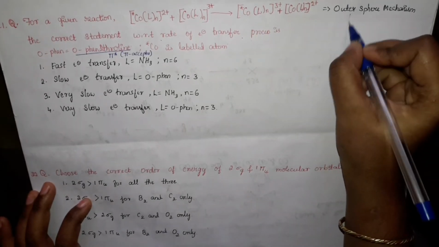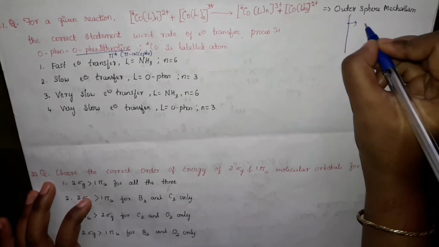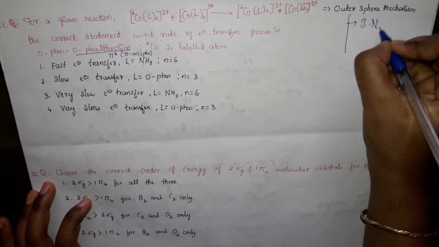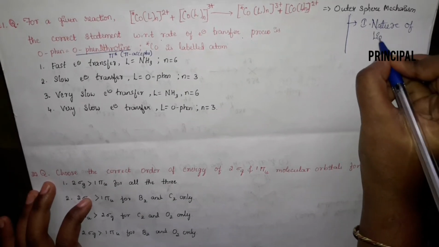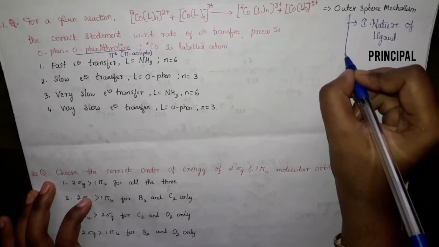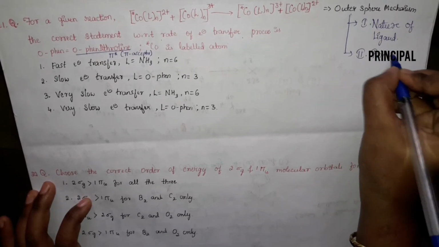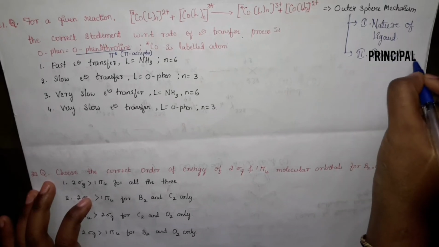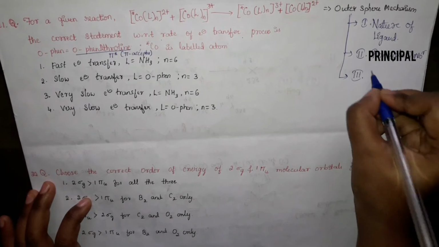This outer sphere mechanism depends on three factors. The first factor is nature of ligand, the second factor is principal quantum number, and the third factor is transition order.